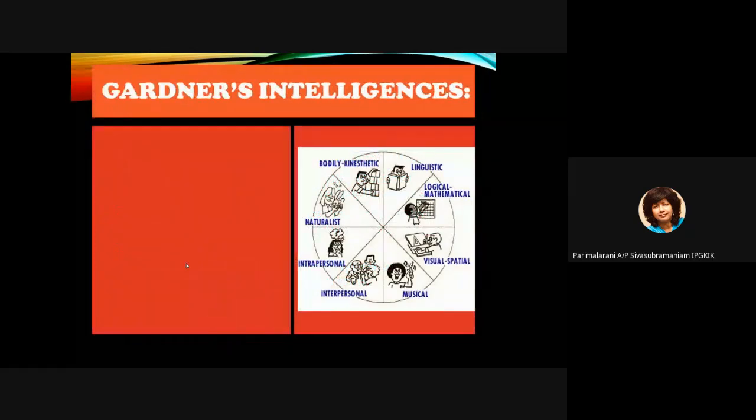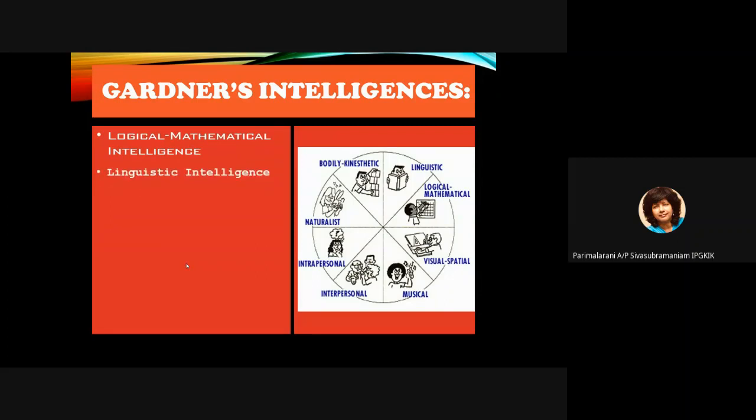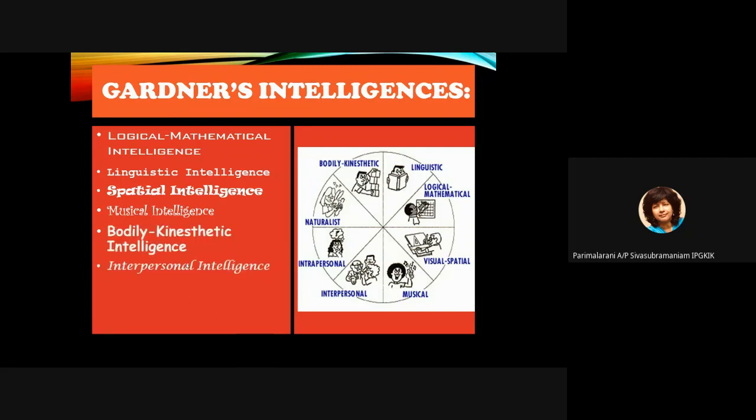According to Gardner, there are 8 types of intelligences: logical mathematical intelligence, linguistic intelligence, spatial intelligence, musical intelligence, bodily kinesthetic intelligence, interpersonal intelligence, intrapersonal intelligence, and naturalistic intelligence.